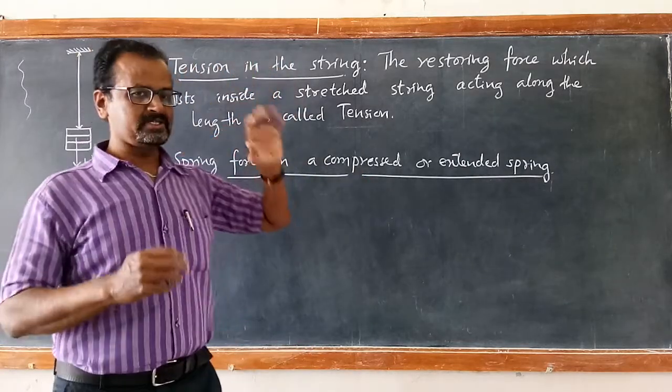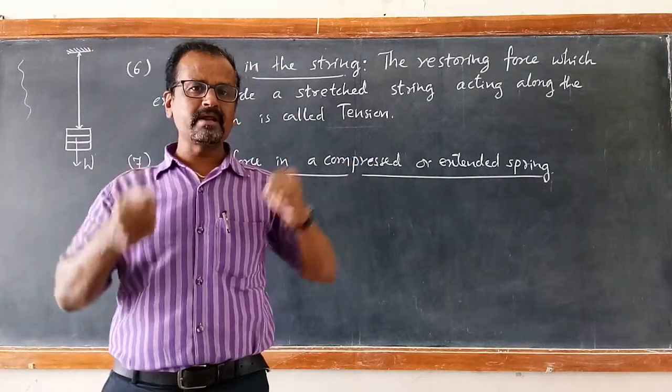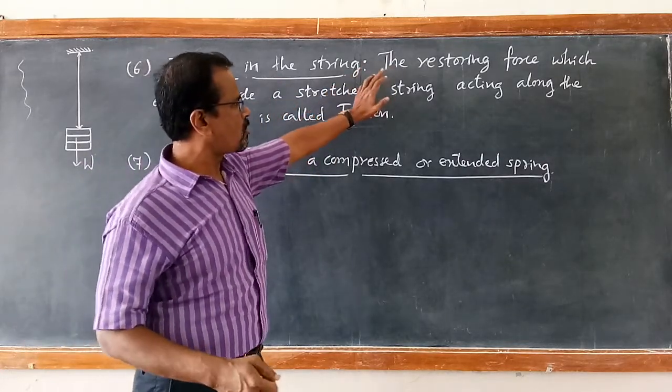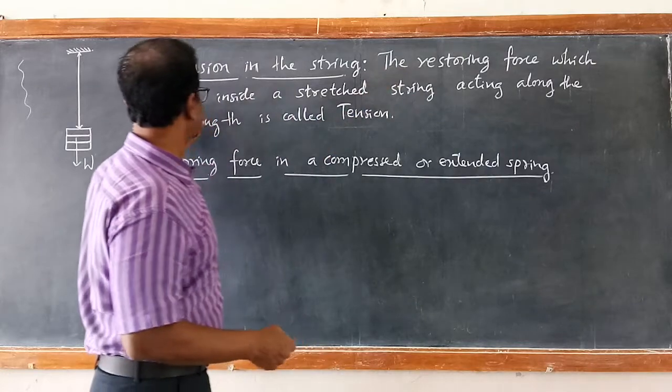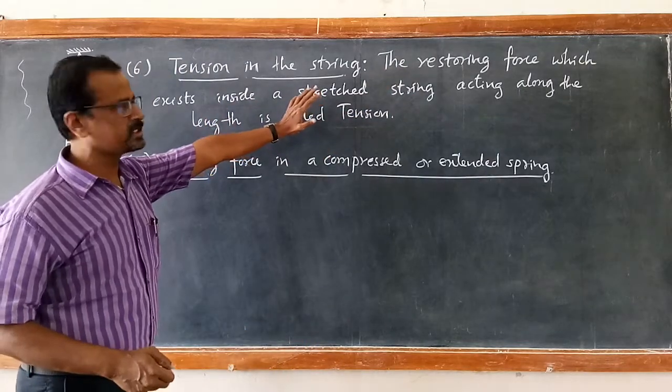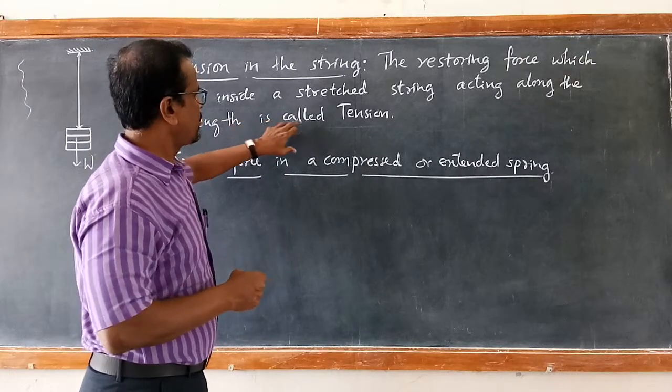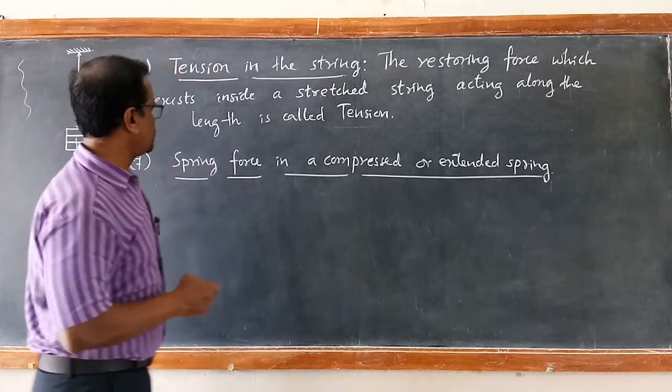So such a stretch in the string or stretch in the membrane is called tension. So tension is a restoring force which is produced due to stretch in the string or in the membrane. So it is called tension.